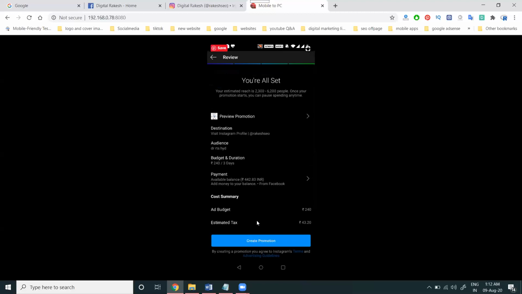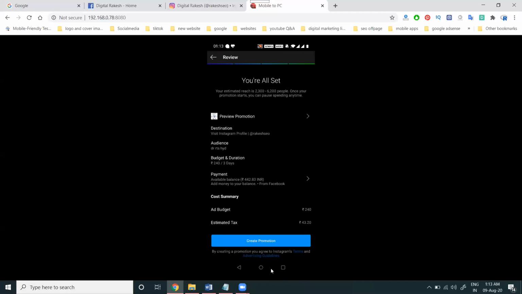Without Facebook, you can also create an ad on Instagram with three options: profile, to increase followers; website traffic; and the third one, direct message, which is used in the particular ad. So after creating the promotion, you will see here, start your ad.